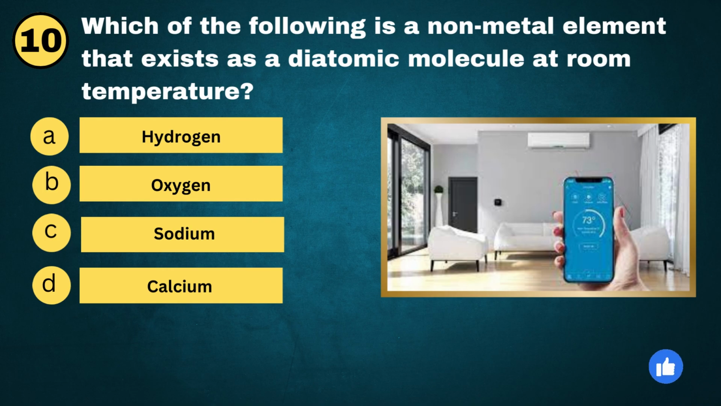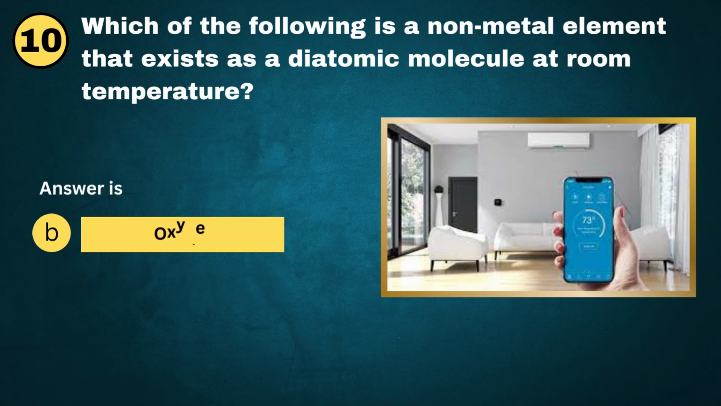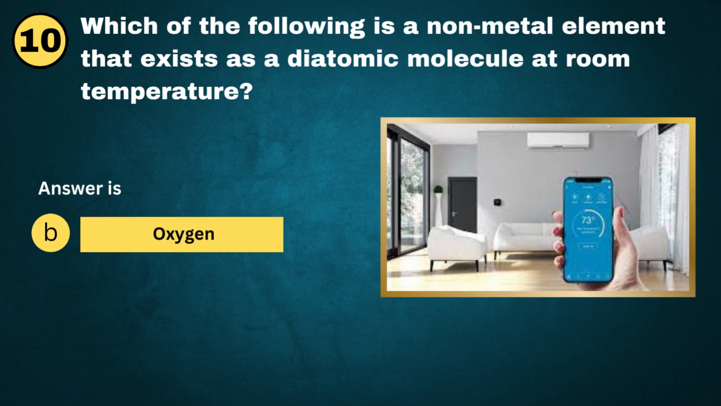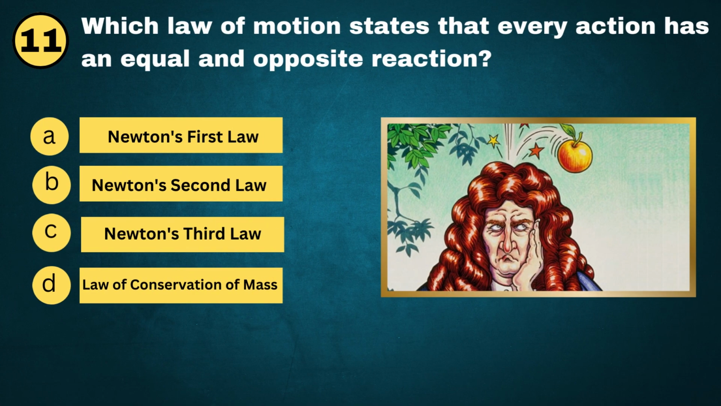Question No. 10. Which of the following is a non-metal element that exists as a diatomic molecule at room temperature? A. Hydrogen. B. Oxygen. C. Sodium. D. Calcium. And the answer is B. Oxygen.